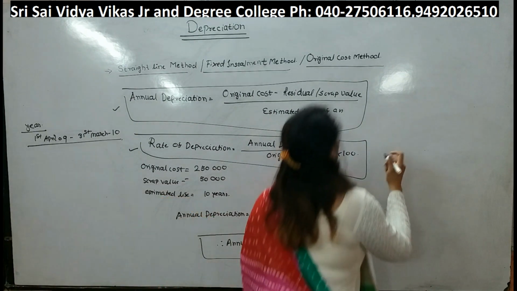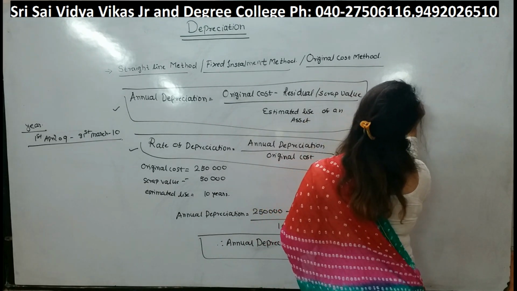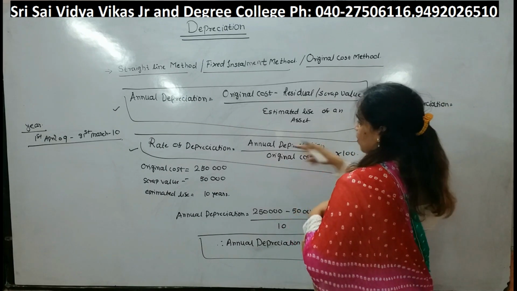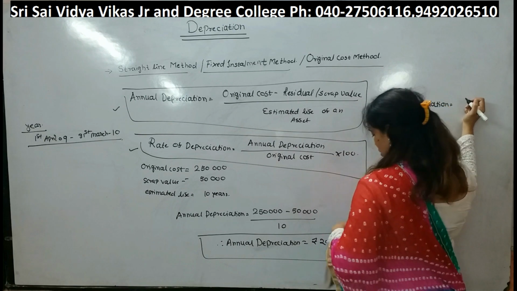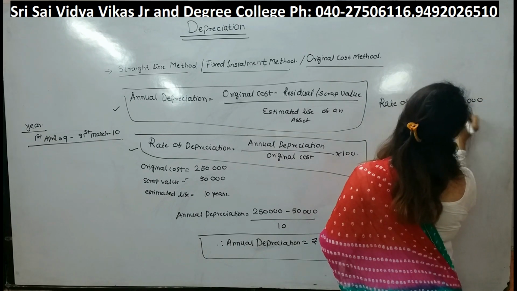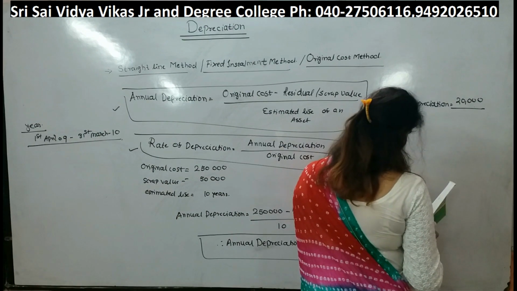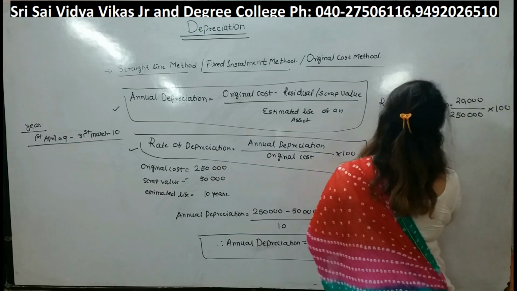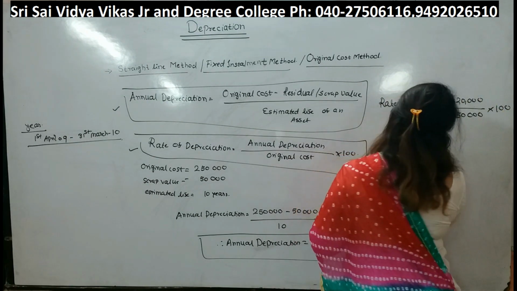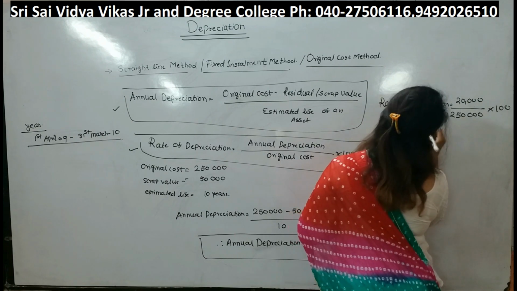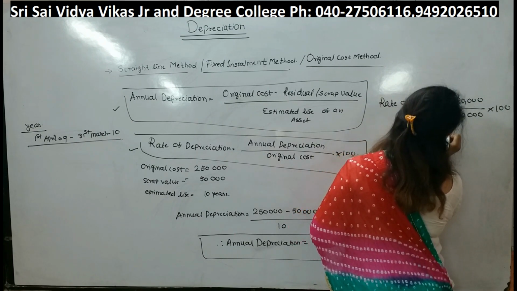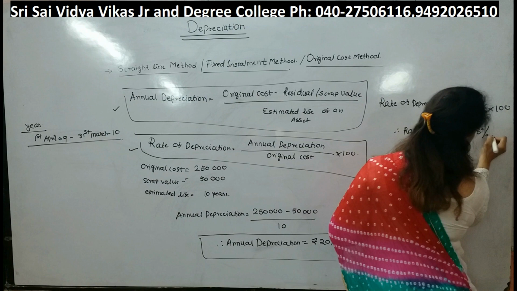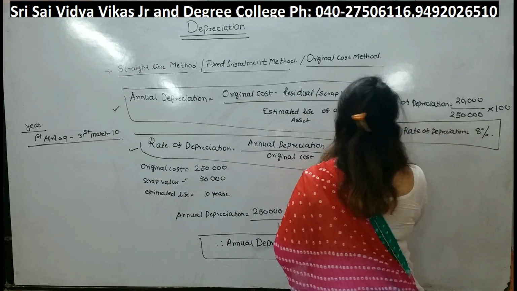Now let's find out the rate of depreciation. What is the formula for rate of depreciation? Annual depreciation, which we got as 20,000, divided by the original cost, which is 2,50,000, into 100. Simplify this calculation. Rate of depreciation is equal to 8, and because 100 is there, we will say percentage. Rate of depreciation will be 8%.